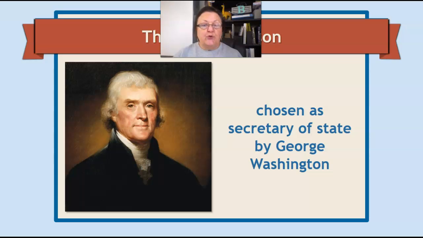When George Washington became president, he knew he couldn't do the entire job of being president all by himself. So he chose four men, and our book tells us he chose Thomas Jefferson, Alexander Hamilton, Henry Knox, and Edmund Randolph. These are the four men he chose and trusted to be his advisors on his cabinet.